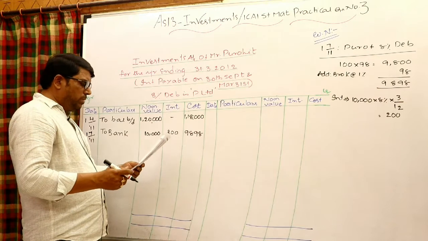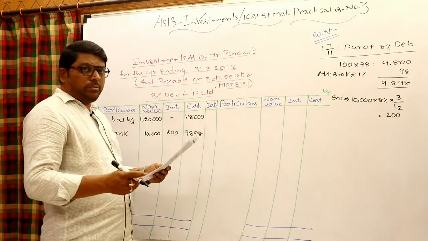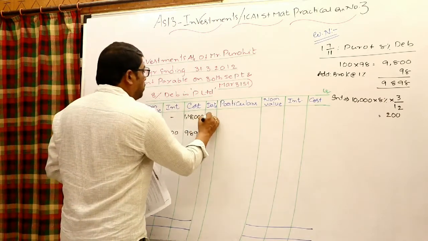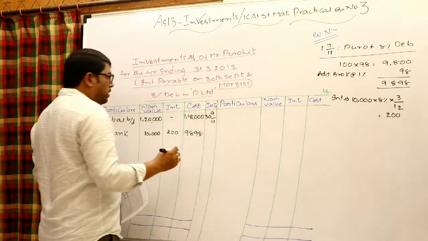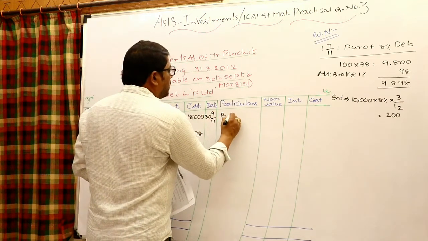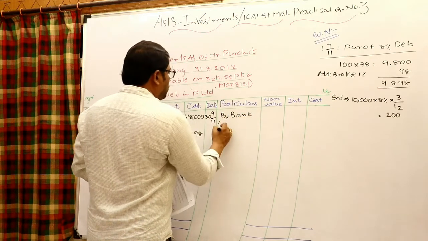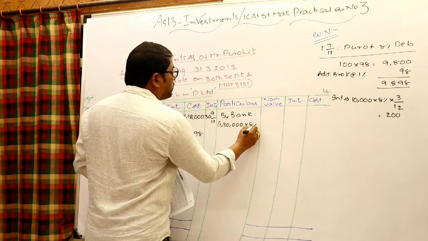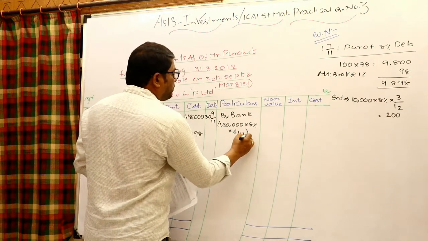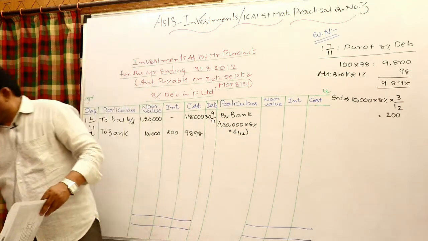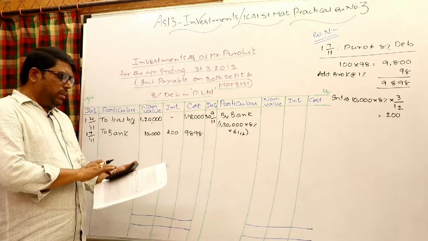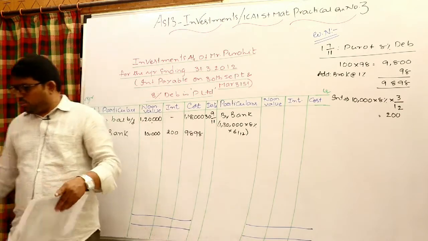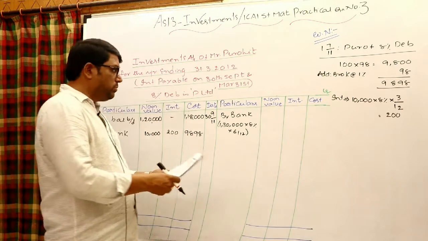On 1st October 2011, a sale has taken place. But on 30th September the interest due date has fallen. You have to receive the interest. So on 30/9/2011, whenever interest is received, it is bank to interest, in the interest column by bank. Interest is always to be calculated. 1,30,000 investments we are having right now into 8% into 6 months, 6/12. Calculate the amount. 1,30,000 into 8% into 6/12 is 5,200 rupees, write in the interest column. Okay.